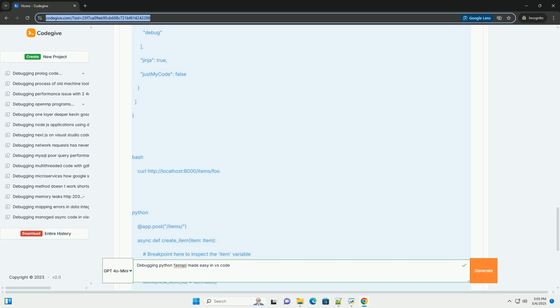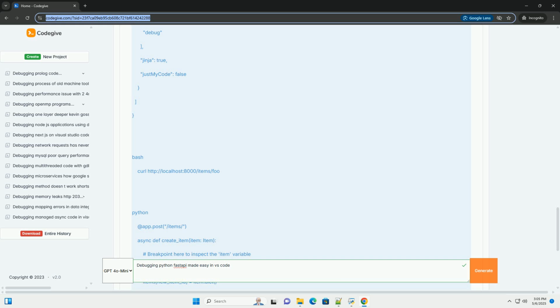Attach to a running process. Instead of launching uvicorn through VS Code, you can attach the debugger to an already running uvicorn process. In launch.json, change "request": "launch" to "request": "attach". You'll also need to specify the process ID, ${command:pickProcess}, and possibly the port. This is useful if you're running uvicorn in a separate terminal.